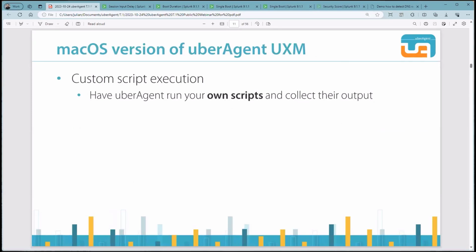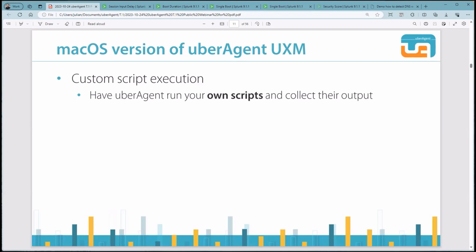As some of you may know, we introduced the macOS version of UberAgent years after we released the Windows agent. Therefore, we are continuously working on offering UberAgent's rich set of metrics on macOS as well. The following new features are now also available on macOS.